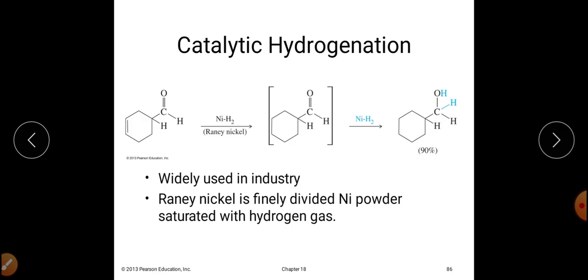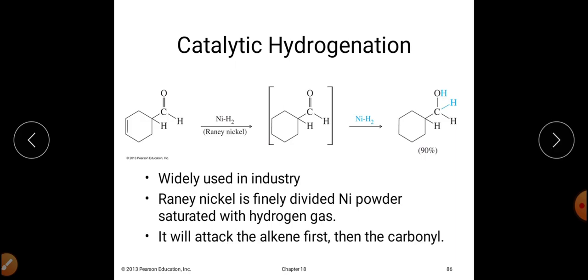So in case of catalytic hydrogenation, we generally use Raney nickel, and in presence of Raney nickel, the C double bond O, that is the carbonyl group, is converted into alcohol, and the beauty of this reaction is that the yield is very excellent in that case. This process is mostly used in industries, that is the industrial preparation of alcohol, right?